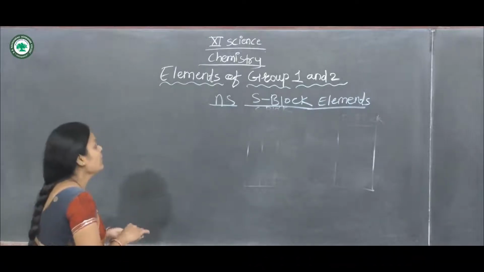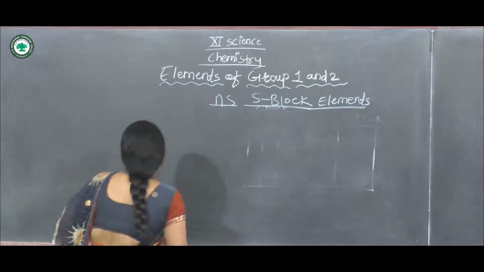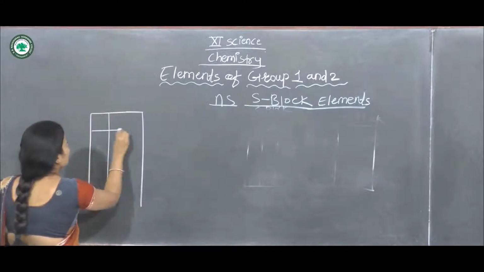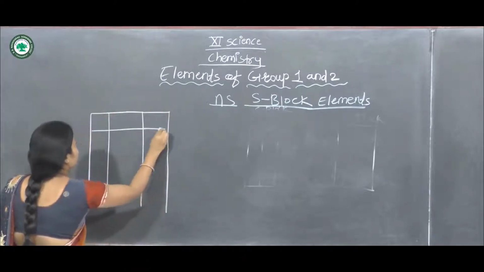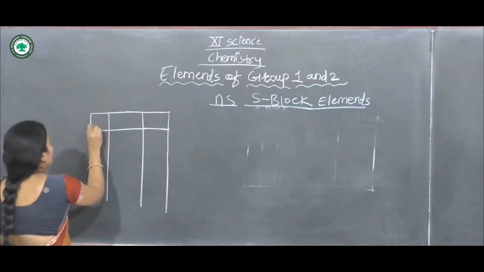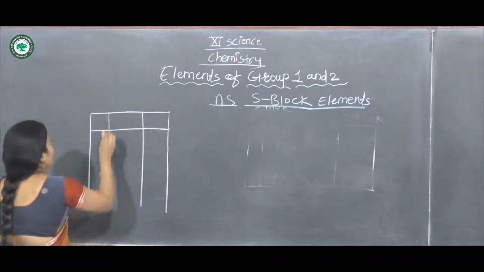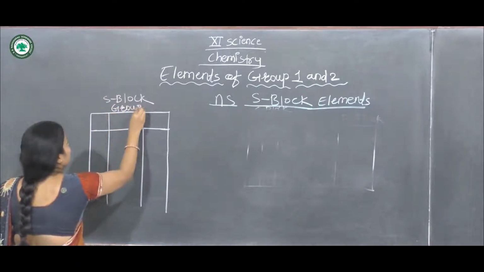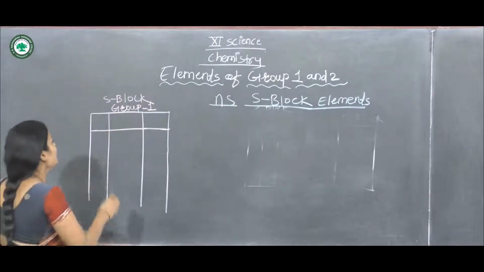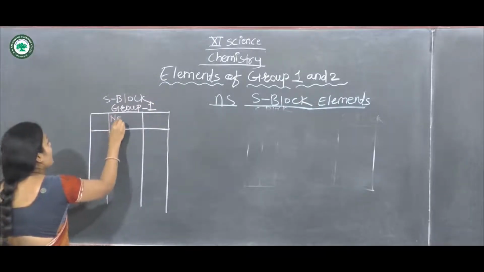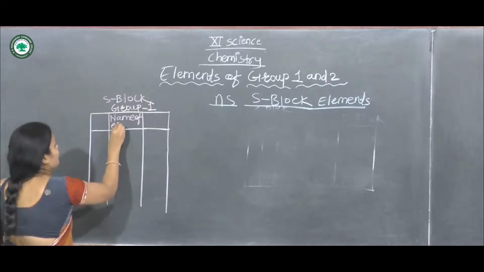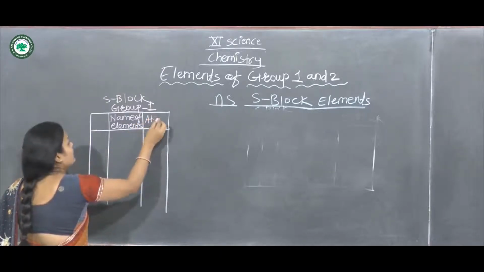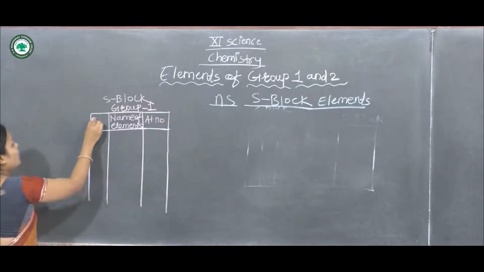Now this is group first, in the S block. For this group first, we will look at the name of each element, its atomic number and its symbol.